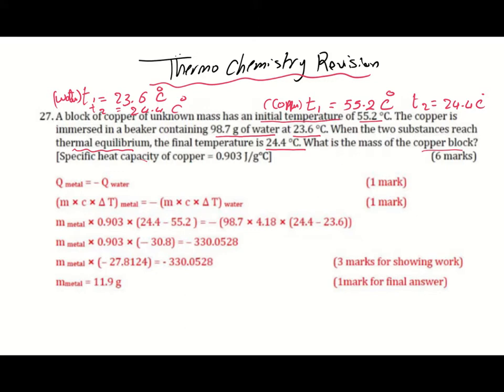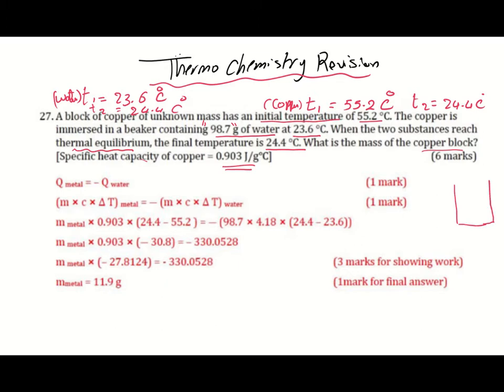And he gave the specific heat capacity of copper. The specific heat capacity of water you all know, 4.18, and the mass of water is also given. Remember that when we are working here, if you are given the mass of water or the volume of water, they will be treated in the same way. Now we are going to apply.